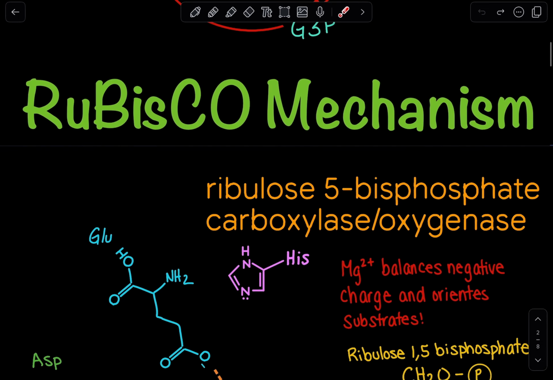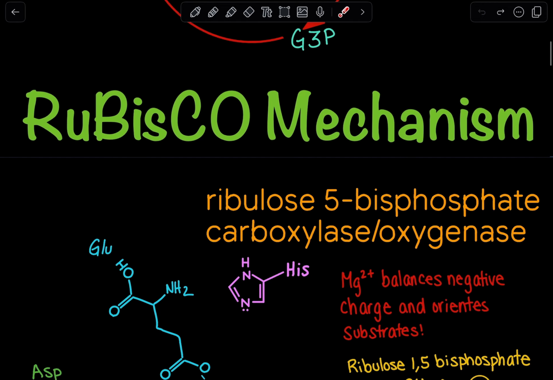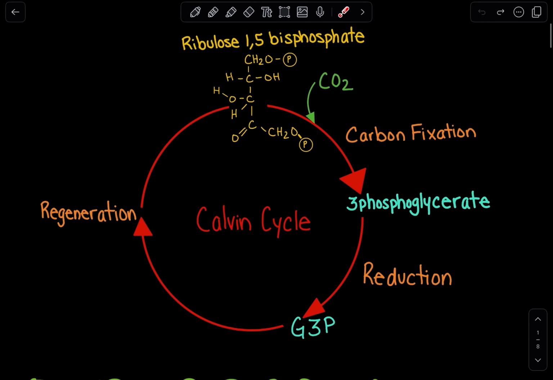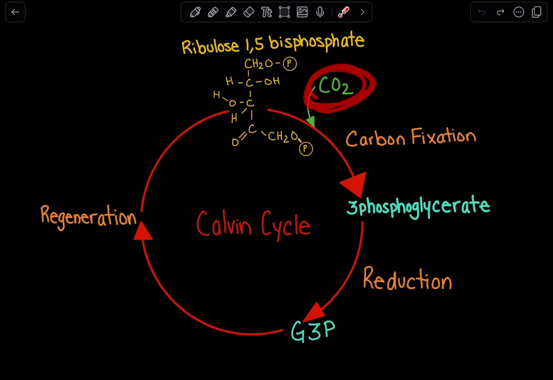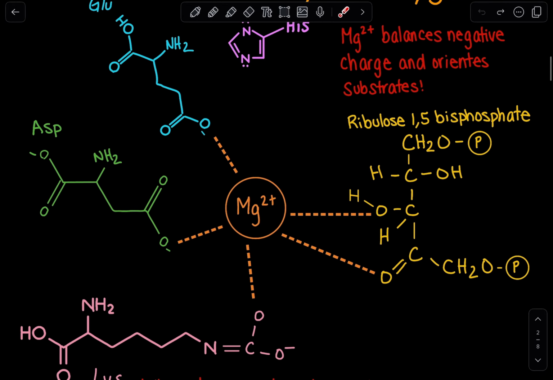Now that we've oriented ourselves on what RuBisCO is and where this reaction is occurring, let's look at the mechanism. Once again, the purpose of RuBisCO is attaching the carbon dioxide to ribulose 1,5-bisphosphate, and this is called carbon fixation. Okay, so here we are looking at a zoomed-in section of our enzyme, RuBisCO.